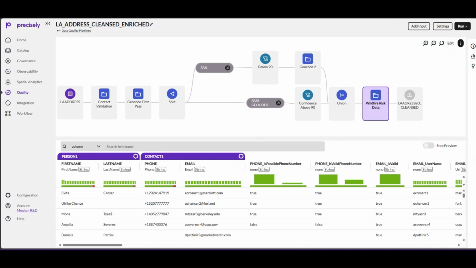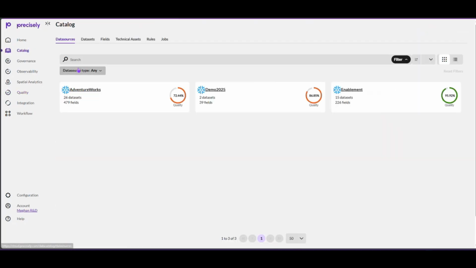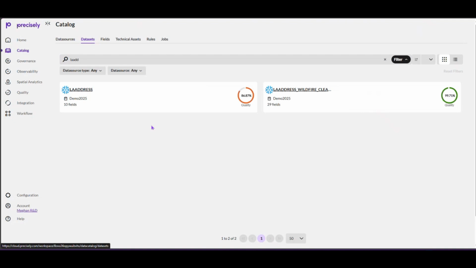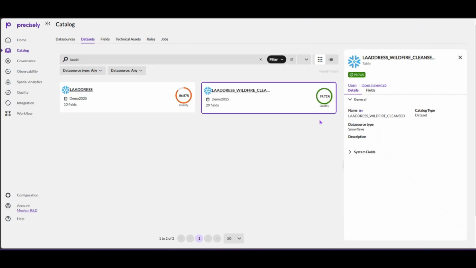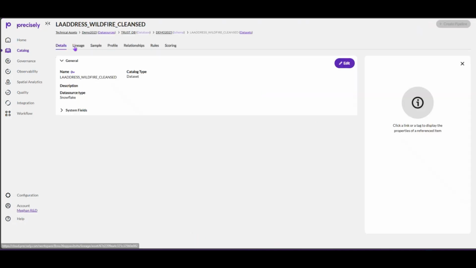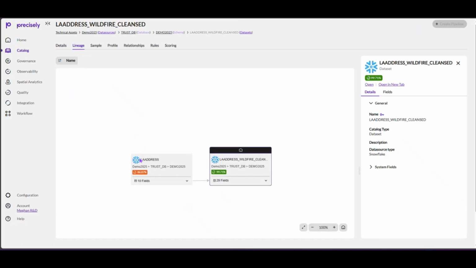Now, from here, I can go back into my catalog to see what the data quality score on my table might look like following that data quality pipeline. And we can see here that our score has been really greatly improved. And I can also drill down once again to see lineage related to this specific data set. This is going to enable future users to easily understand how this enriched data set came to be and if they can rely on it.